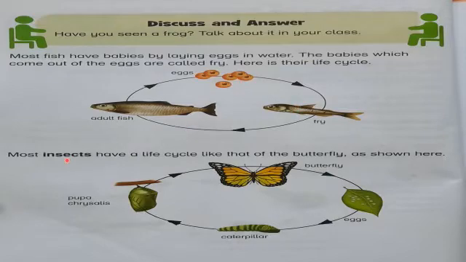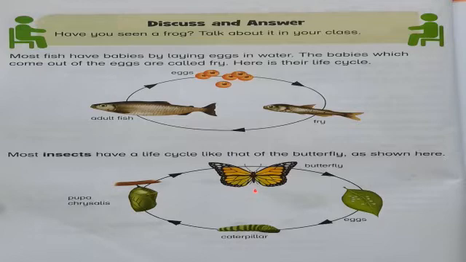Insects. What are insects? Insects are those small animals which have 6 legs and they have a pair of wings. For example, this butterfly is an insect. Another example of an insect is the cockroach. Okay, the life cycle of a butterfly consists of these stages: eggs, caterpillar, pupa or chrysalis, and then adult butterfly.